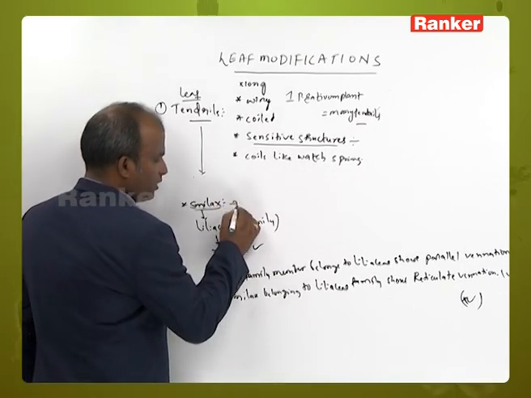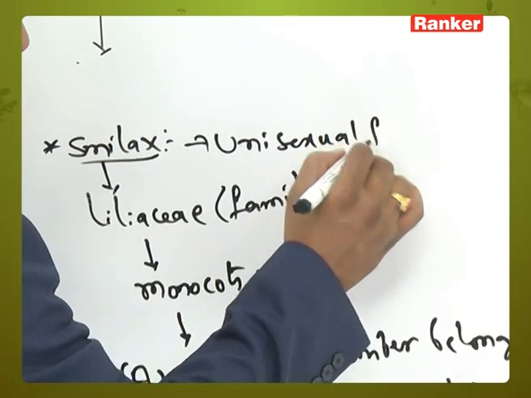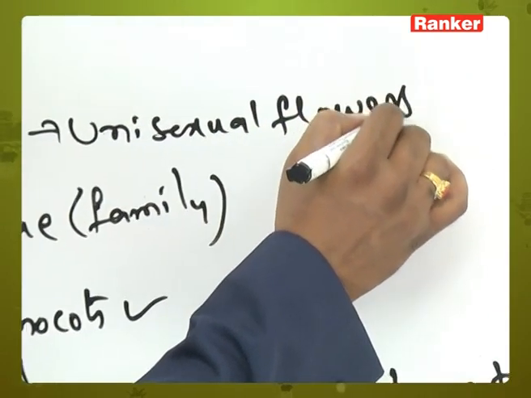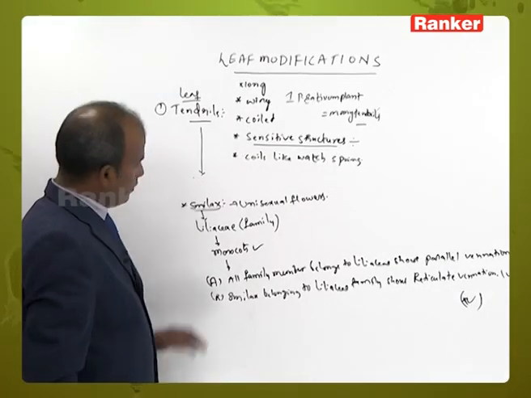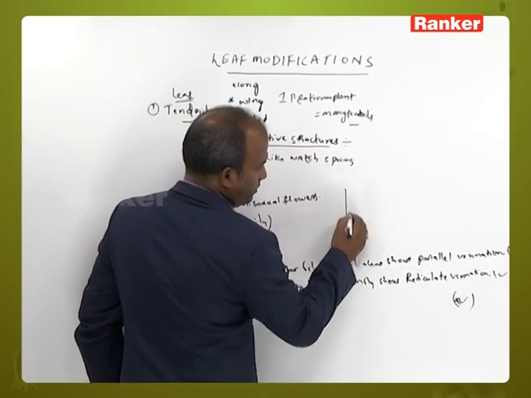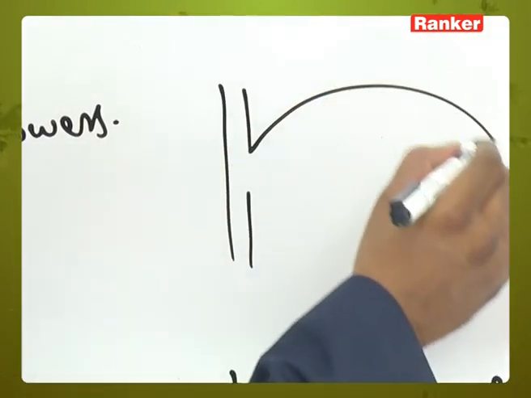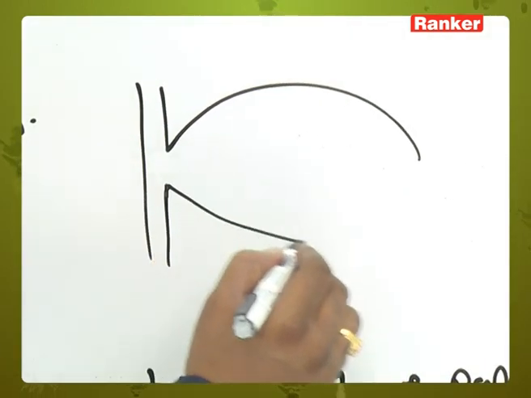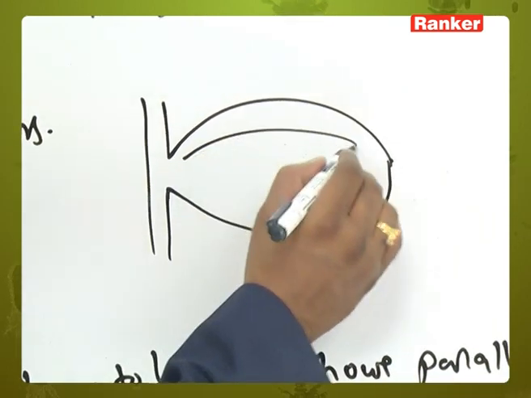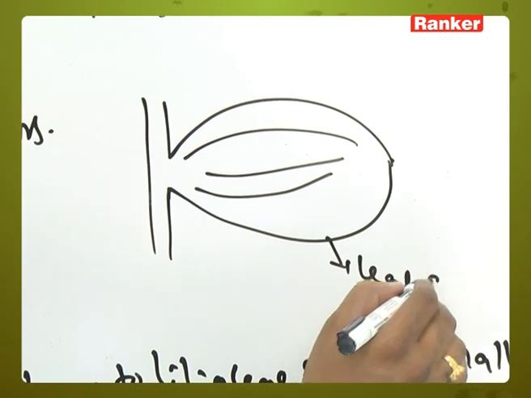In Smilax, which flowers are present? Unisexual flowers are present. Now, this is the diagram of Smilax. This is the leaf of Smilax.